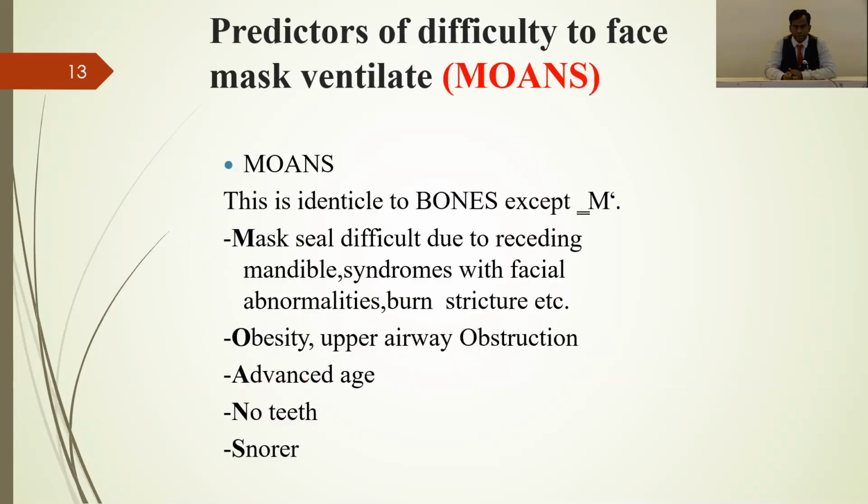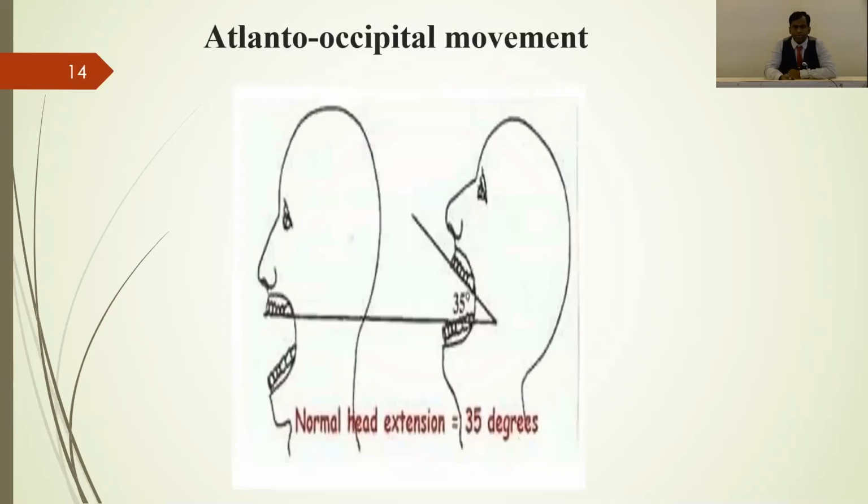mask ventilation. And in the same mnemonic, they added one more M, that is a mask seal difficulty due to receding mandible or syndromes of the face, abnormalities of burn stricture. This adds one more entity, and the rest will all be the same, like obesity, advanced age, no teeth, as well as snorer. And the second point is atlanto-occipital movement.